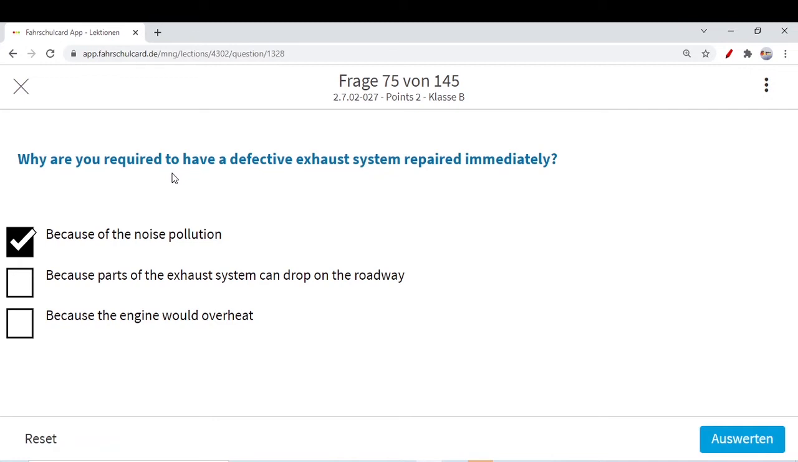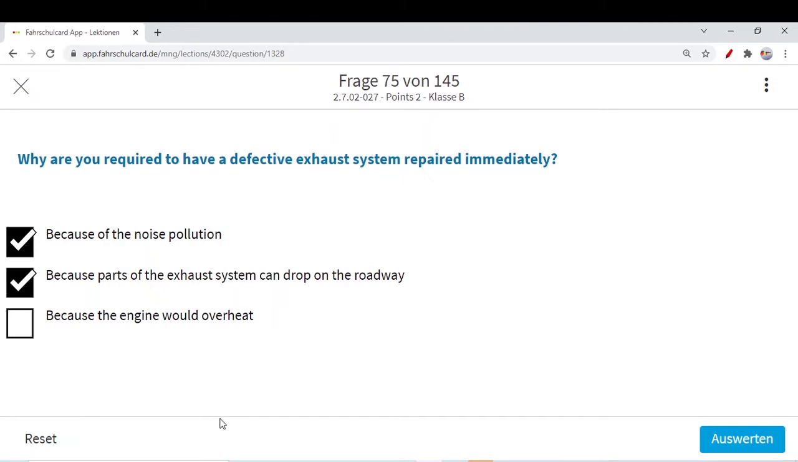There are many possibilities, because of the noise pollution for sure. When your exhaust system is defective, you will hear a lot of noise from the exhaust gases, and it will be noise pollution. It is not good for you or for the environment, because parts of the exhaust system can drop on the roadway. If the exhaust system is not working, it will definitely heat up your car, and even some parts of the exhaust can slip and drop down on the roadway, as they have mentioned in the second option.